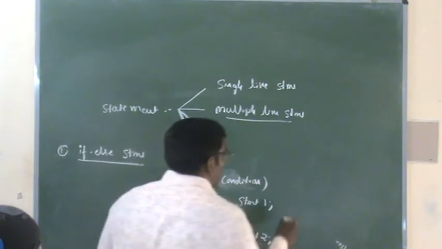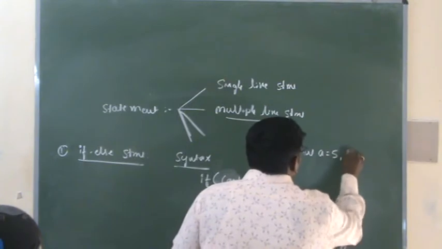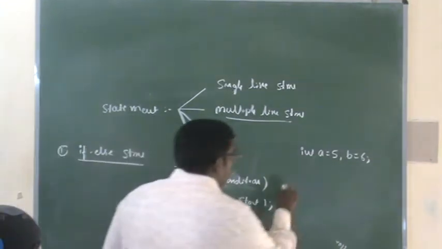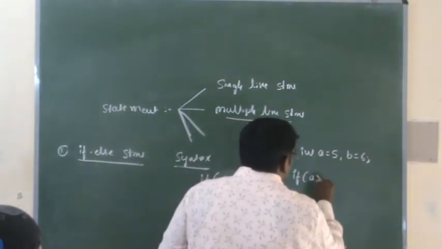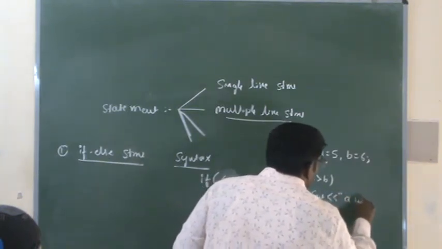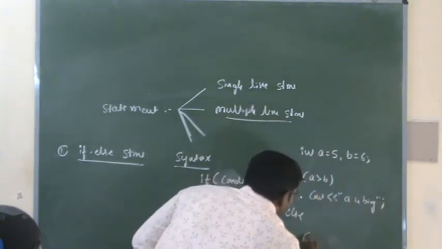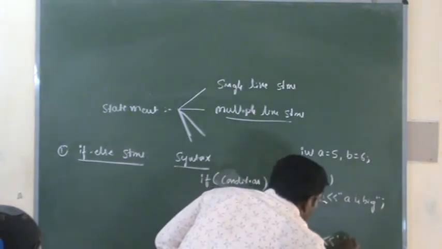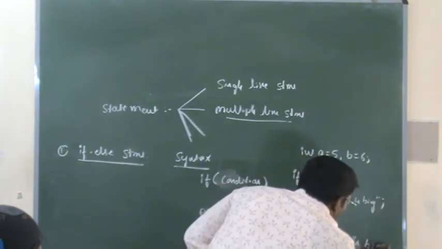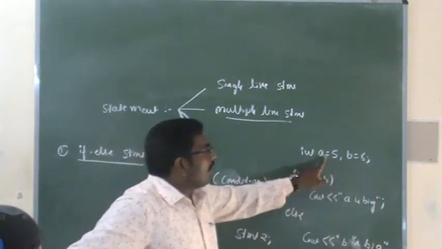Now we will see a simple example. Assume A is equal to 5 and B is equal to 6. If A is greater than B, I will print a message: cout A is big. Else cout B is big. So here we are going to check whether the A value or the B value is greater by using a relational expression or condition.